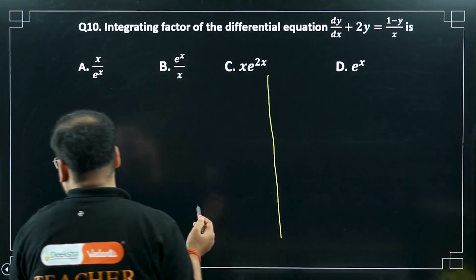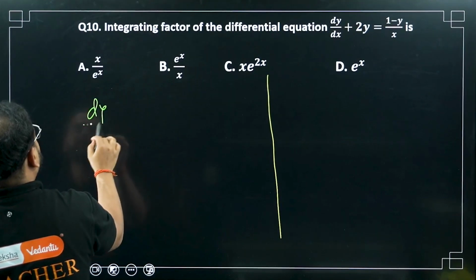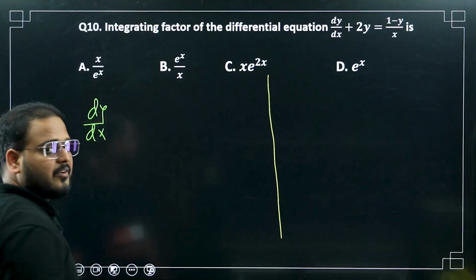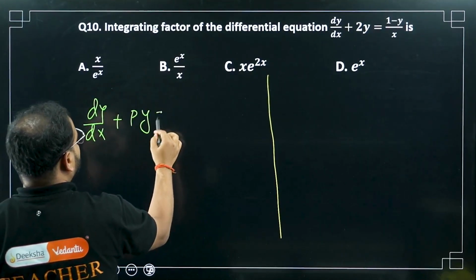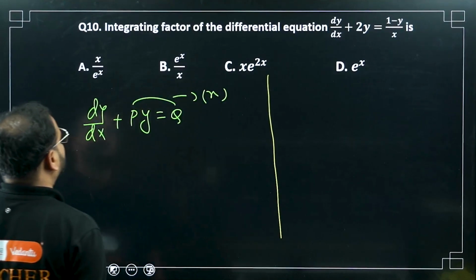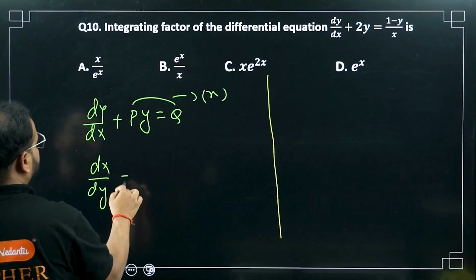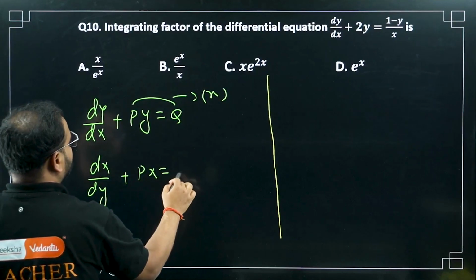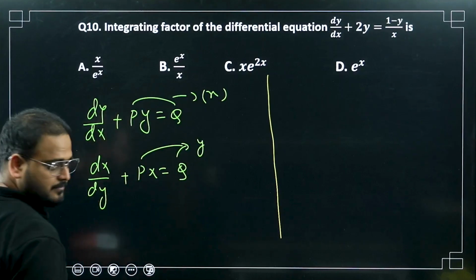There are two forms for that. I'll revise it quickly; we have done it in the previous session. The first one is dy by dx plus p y equals q, where x is the independent variable and p and q are in terms of x. The second form is dx by dy plus p x equals q, where p and q are in terms of y. Correct?